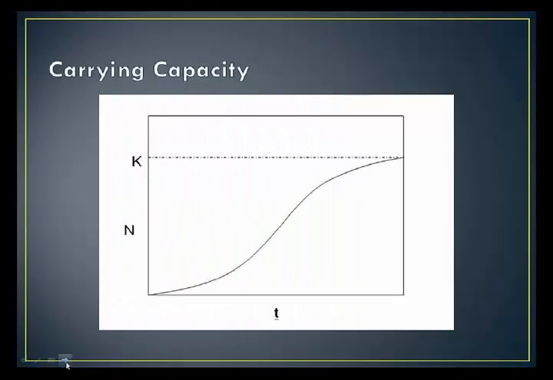Carrying capacity. Here we have what is called an S shape or a logistic growth curve. Remember that carrying capacity of a biological species in an environment is the maximum population size that the species from that specific environment can sustain for long periods of time.